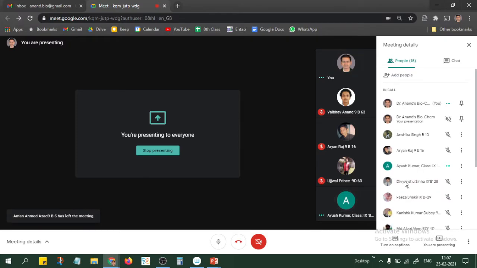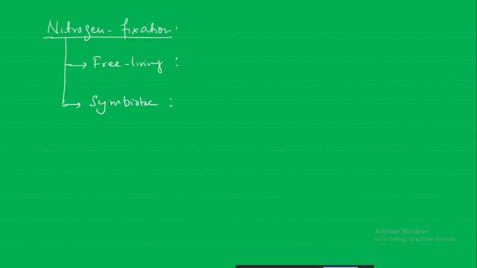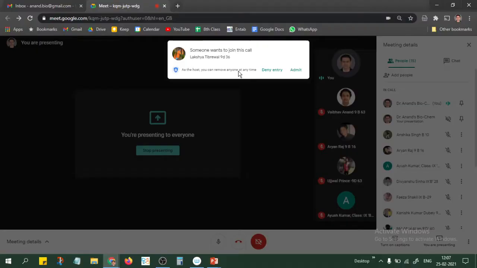Clostridium and Azotobacter, both of them are free living. Associated with the plant, there is only one example.